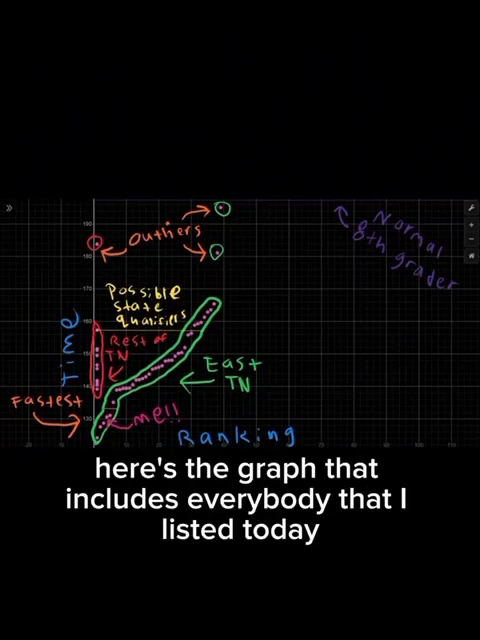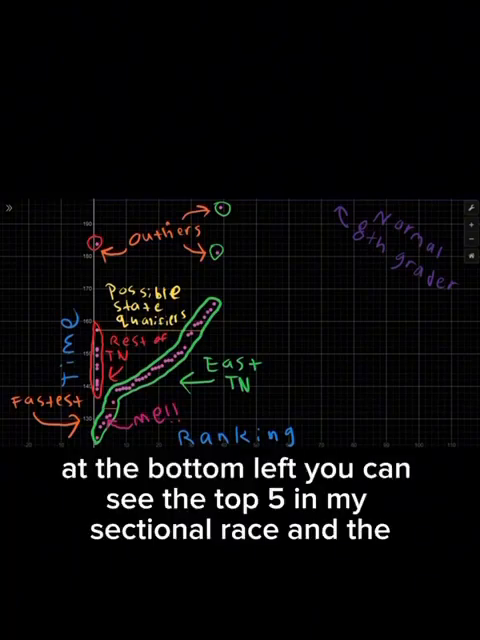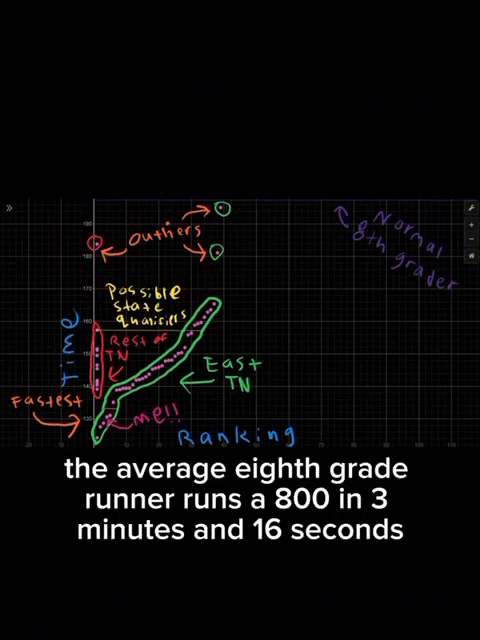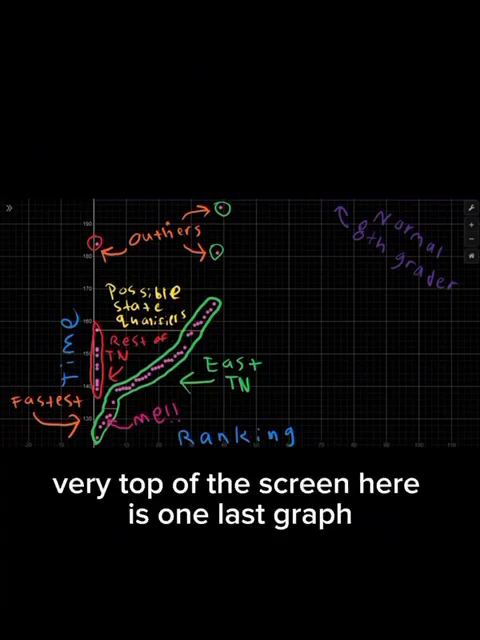Here's the graph that includes everybody that I listed today. At the bottom left, you can see the top 5 in my sectional race, and the outliers that are at the very top of the screen. The average 8th grade runner runs an 800 in 3 minutes and 16 seconds, which you can see from the purple line at the very top of the screen.